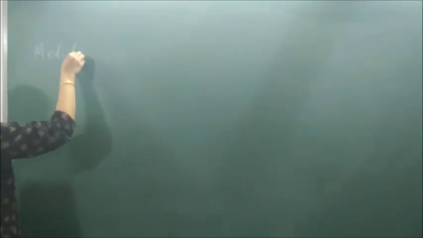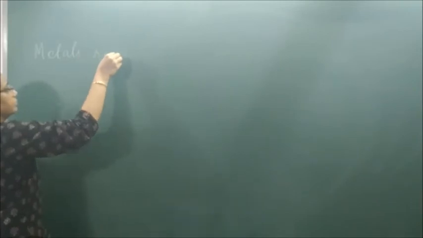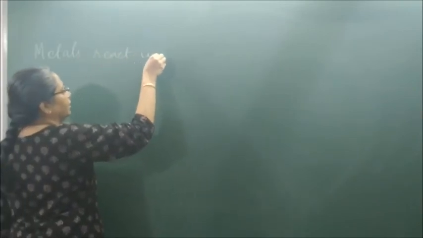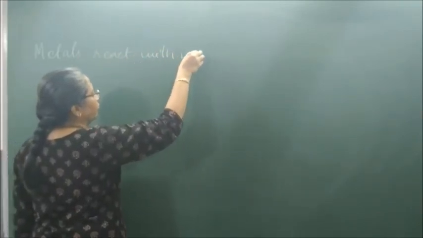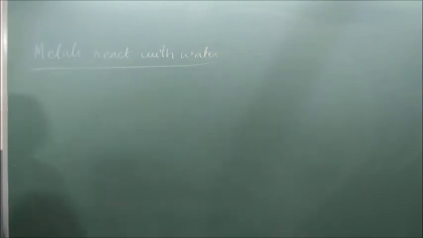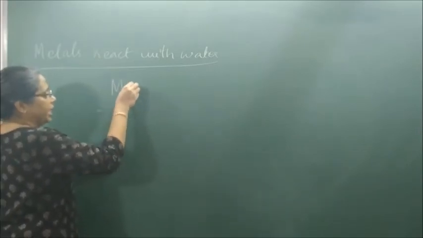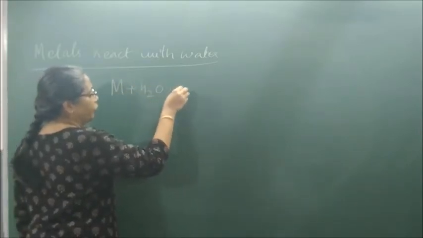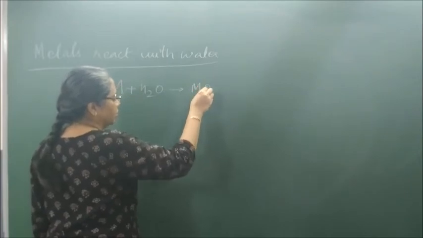Now we have to study what happens when metals react with water. In your textbook it is given that when metal reacts with water, it forms first metal oxide.